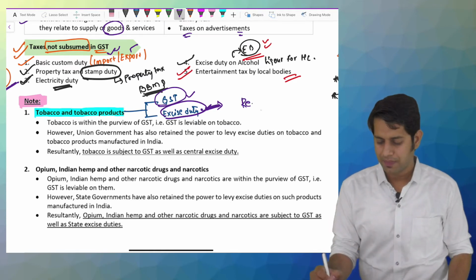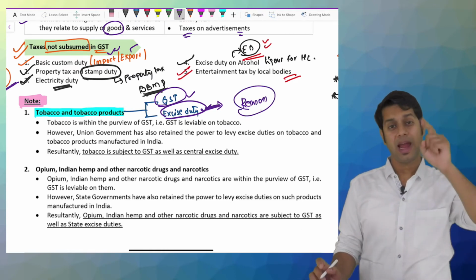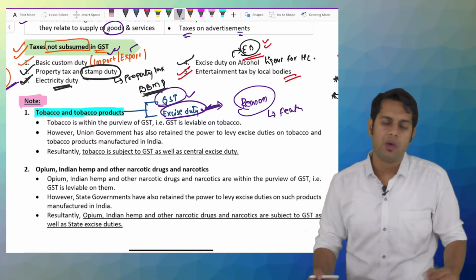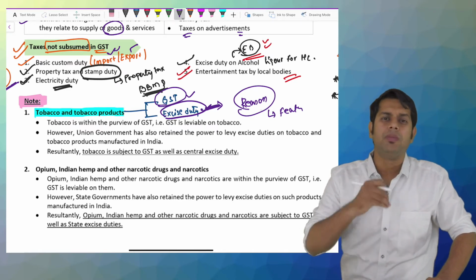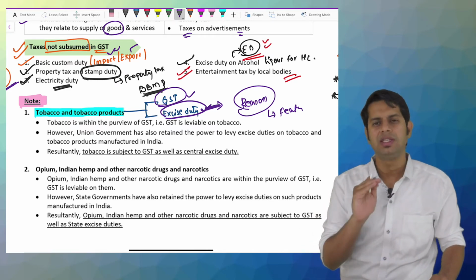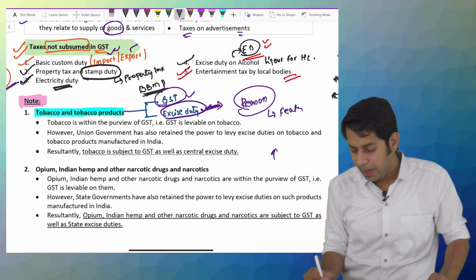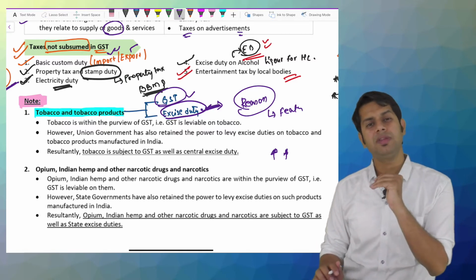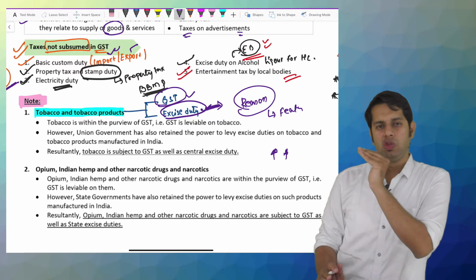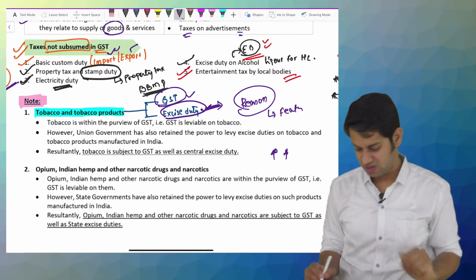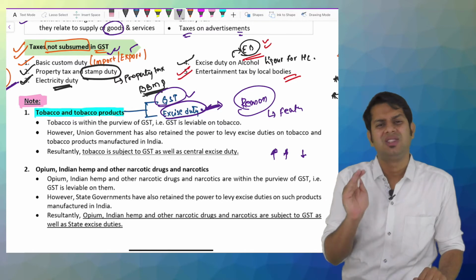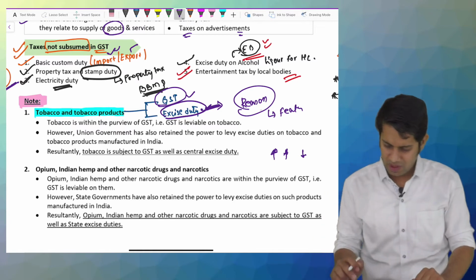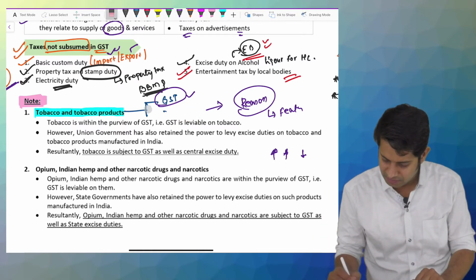Sir, what is the reason, sir? The reason I had told you when we discussed the features of indirect taxes: to promote social welfare. What government feels is, if I collect more taxes on this product, the price of this product will increase. If the price of this product is increasing, people will consume less. But is it true? No. It is not true. People are still consuming more and more tobacco products even though the price is high, because it is a bad habit which cannot be